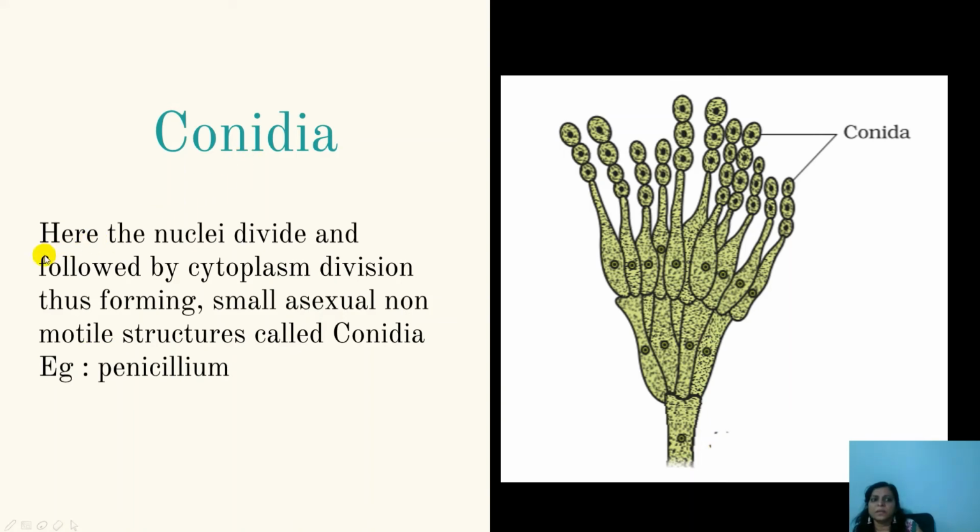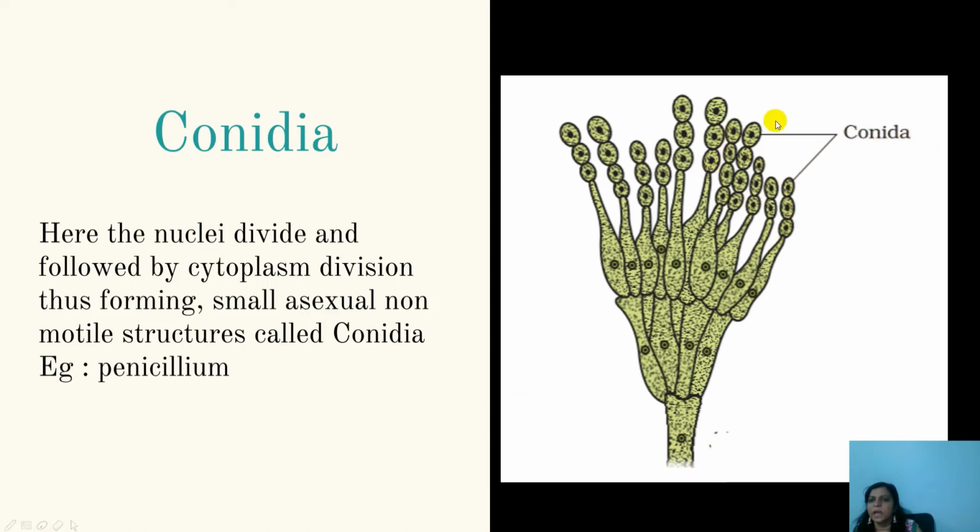Here the fungal body is called hyphae. The nuclei first will divide. You can see the nuclear division, that is, mitotic division of the nuclei. Then later there is a formation of constriction. Then small rounded asexual, non-motile structures are formed. These non-motile structures are called conidia.